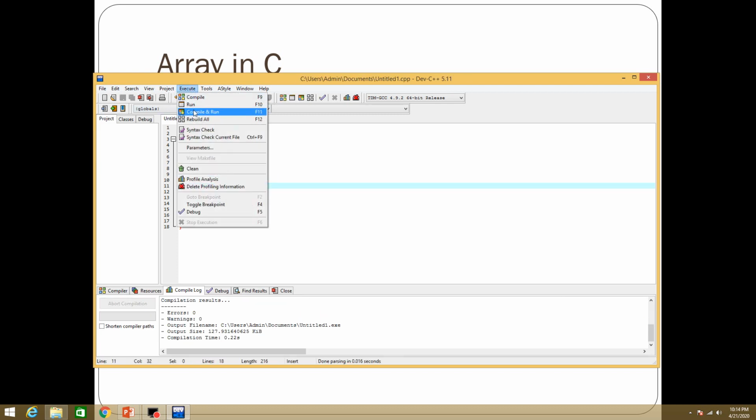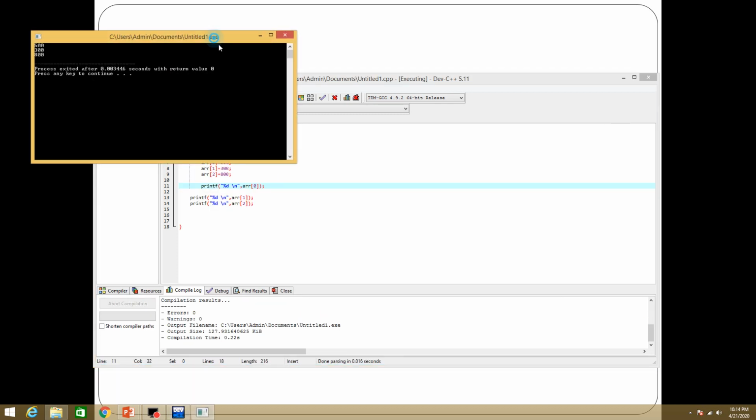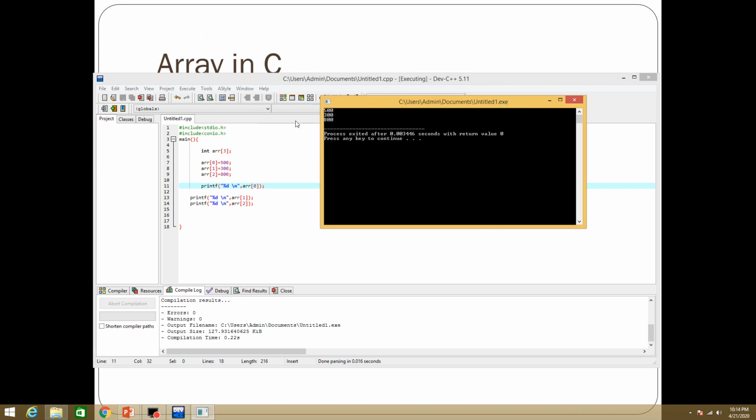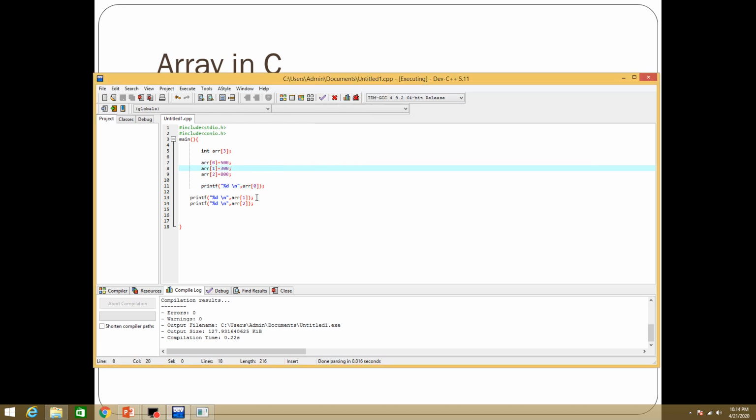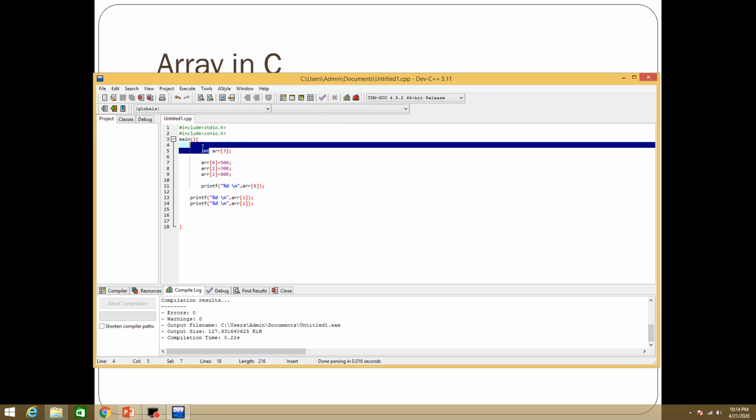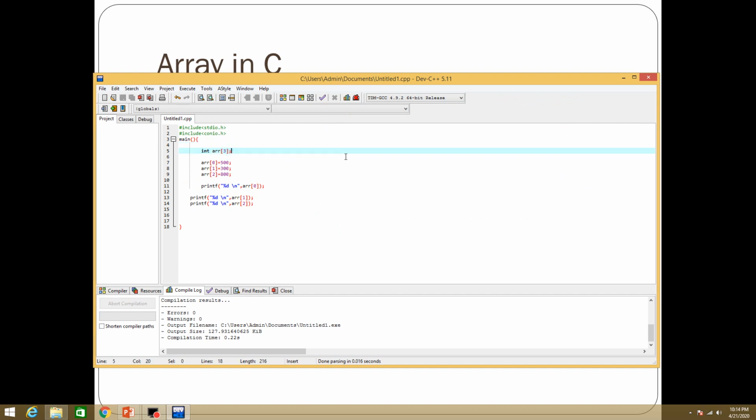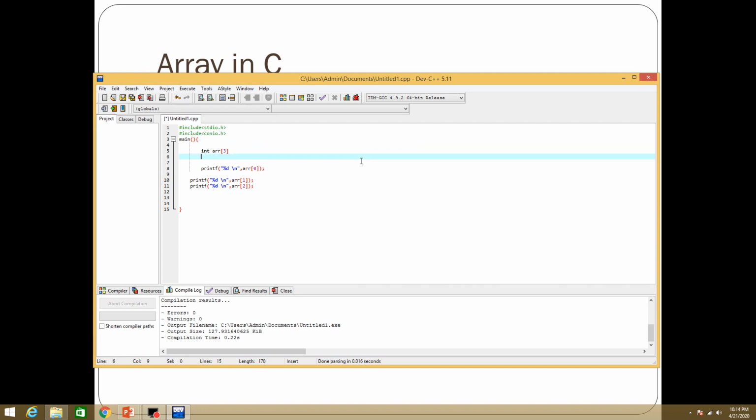Okay, 0 errors and you can run now. As you can see, it prints first 500, then 300, then 800. Okay, you can also initialize an array and give the values directly at the same time.